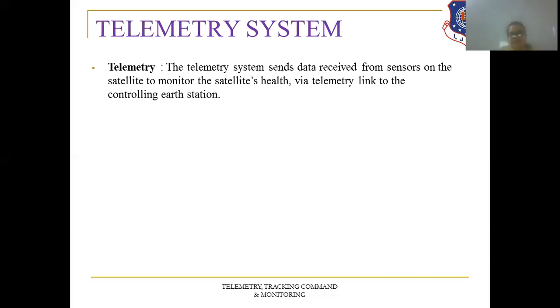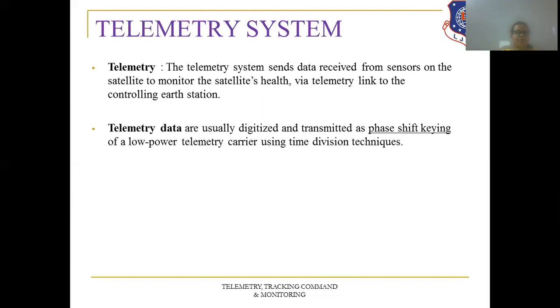which shows the present status of the satellite. The telemetry data are usually digitized and transmitted as phase shift keying on a low power telemetry carrier using time division techniques.